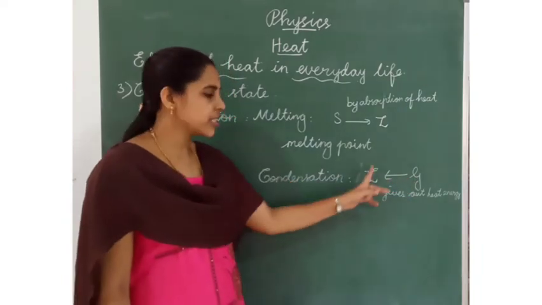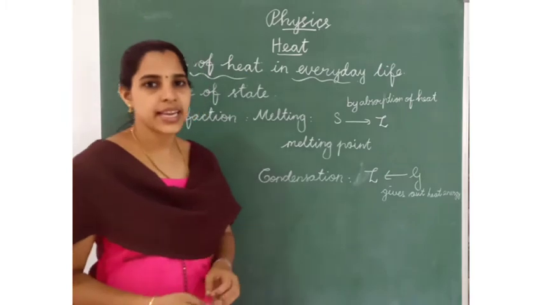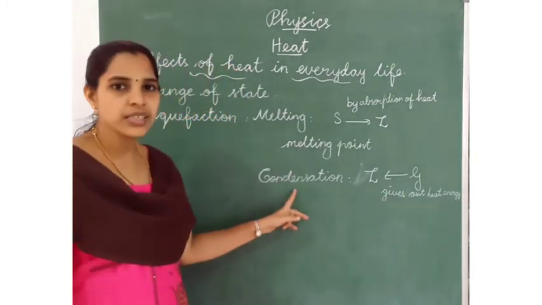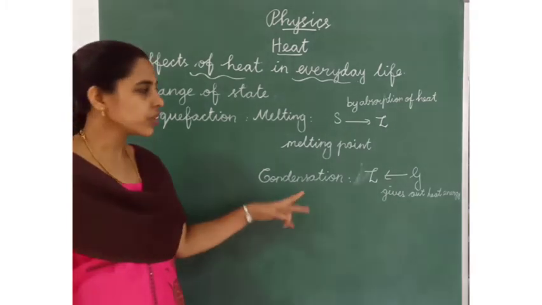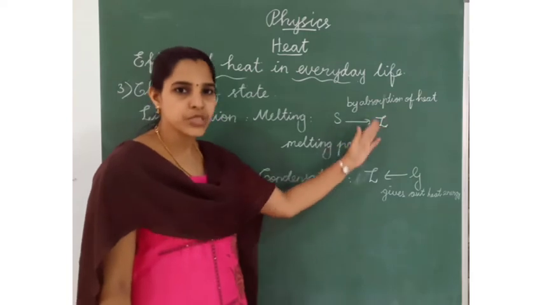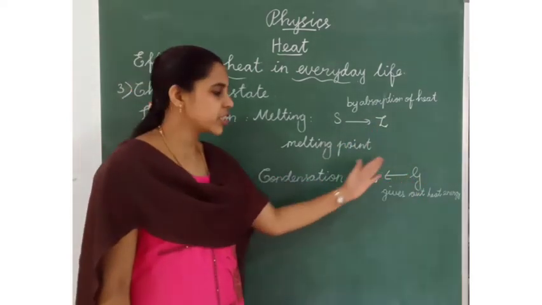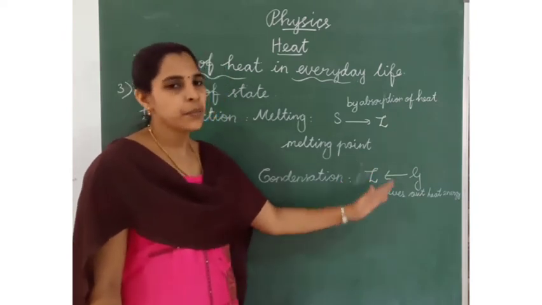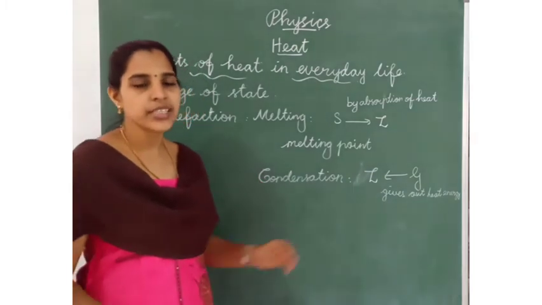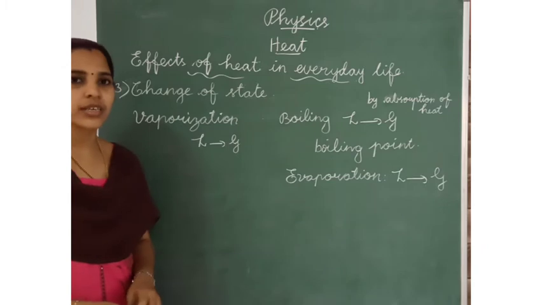Gas state changes into liquid state by giving out heat energy. That is called condensation. So melting means solid state changes into liquid by absorption of heat. Condensation means gas state changes into liquid state by giving out heat energy. It is called condensation. Next process is vaporization.